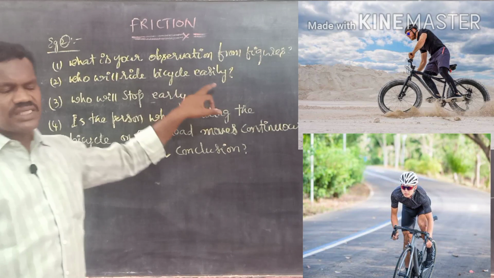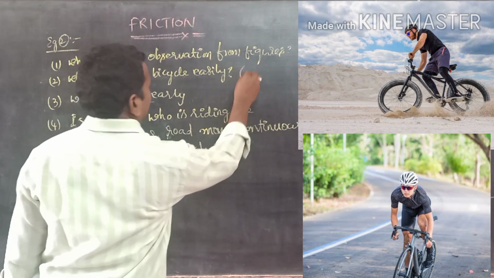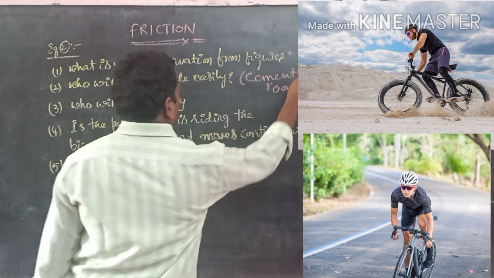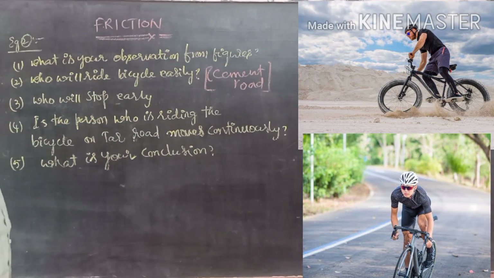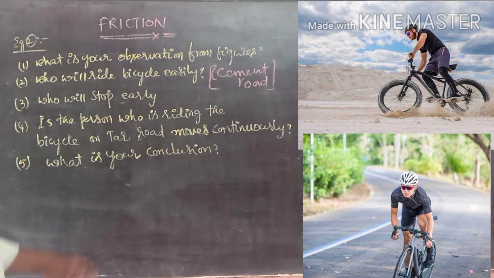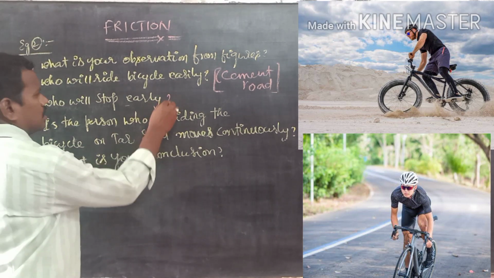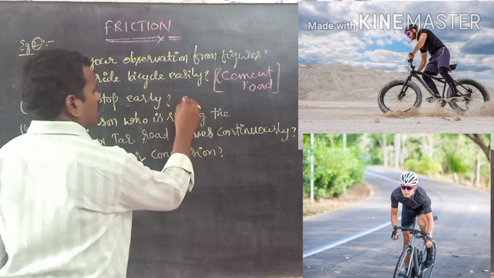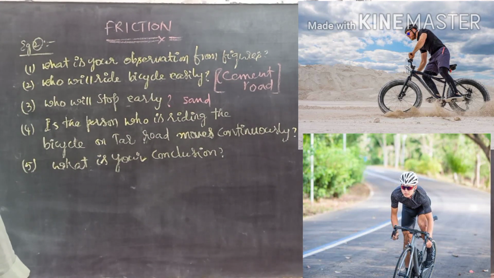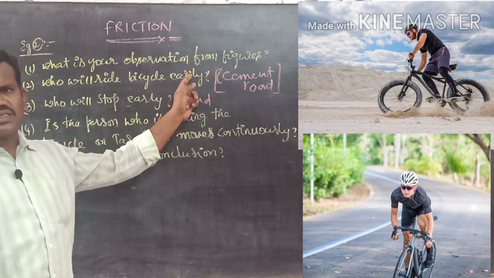Who will ride the bicycle easily? Absolutely, the answer is the person who is riding on the cement road. The person riding the bicycle on the cement road will ride easily. Now, come to the next question. Who will stop early? The person who is riding the bicycle on the sand will stop early when compared to the person who is riding the bicycle on the cement floor.